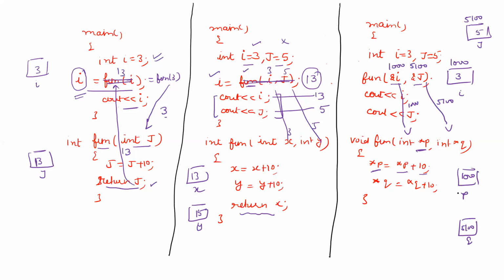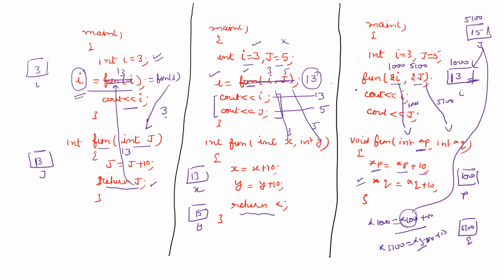Now what will happen in this case is that value at p is equal to value at p plus 10. That means value at 1000 is equal to value at 1000 plus 10. That means through this function fun, we are directly attacking this very memory location. It will become equal to 13 here, and value at 5100 is equal to value at 5100 plus 10, that is star q. That means we are directly updating the value at 5100 by call by reference.